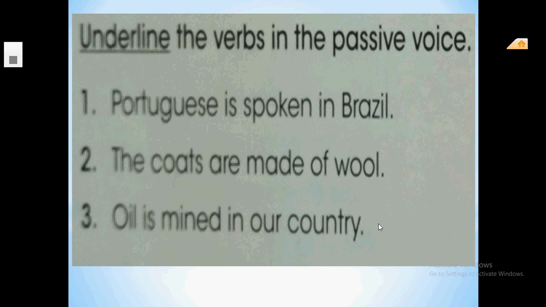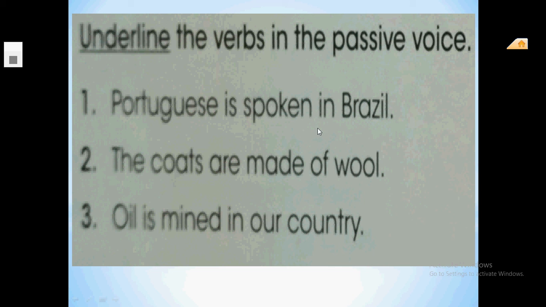Let's see another exercise that's very easy for you. Here it wants you to underline the verbs in the passive voice. Put a line under the verbs in the passive voice. You have 1 minute to think about this exercise. That's good, guys.